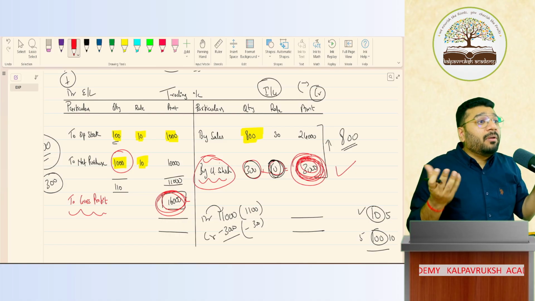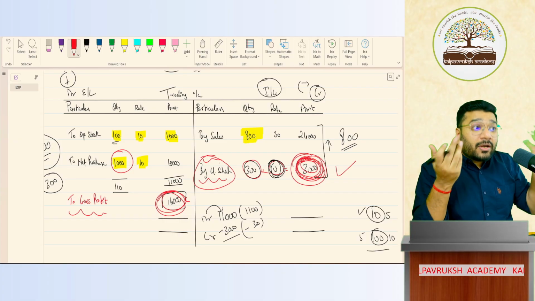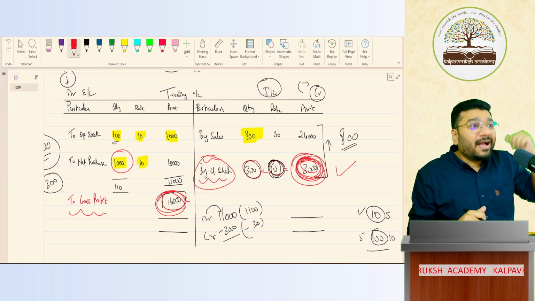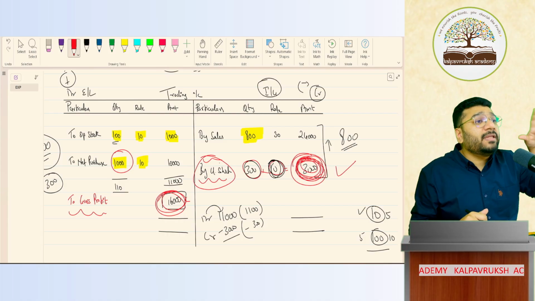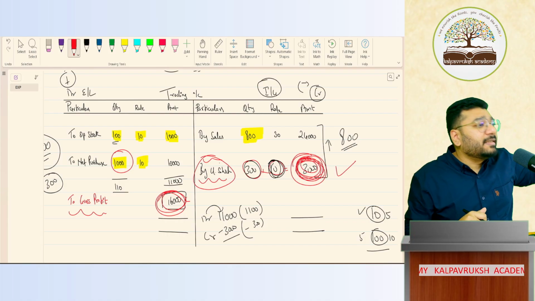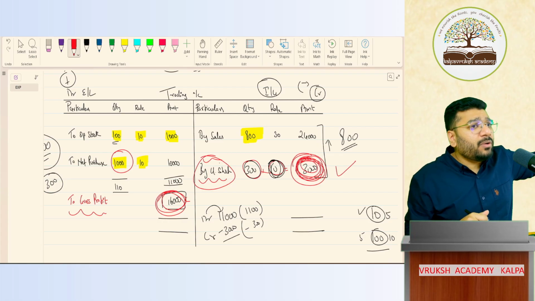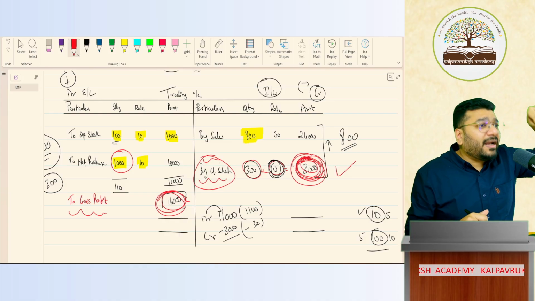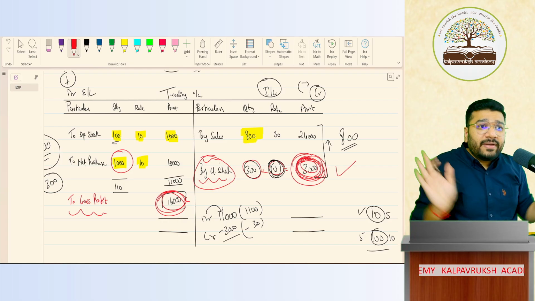Now, third problem: should I take cost or NRV? Or cost or NRV, whichever is lower or whichever is higher? Like that, we have a lot of problems. So to give solutions to these problems, Accounting Standard 2 was drafted. Once we completed this, we went on to understand the different types of inventory. After that, we understood the meanings of each item of inventory. This is what we discussed in today's class.